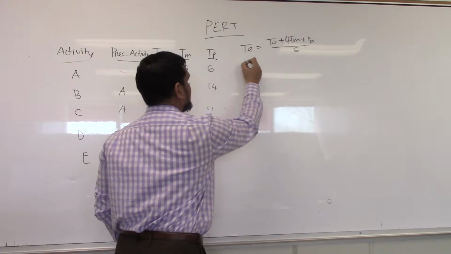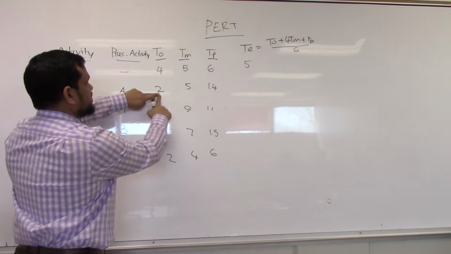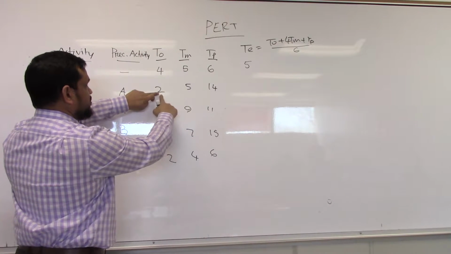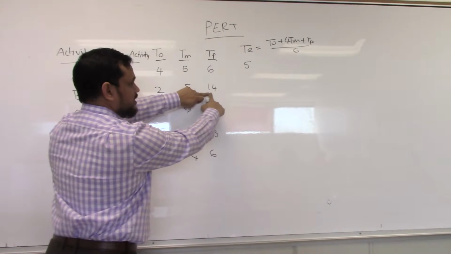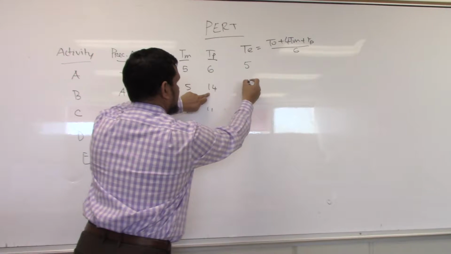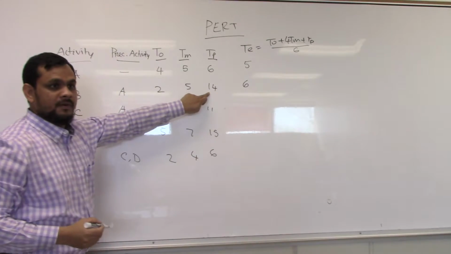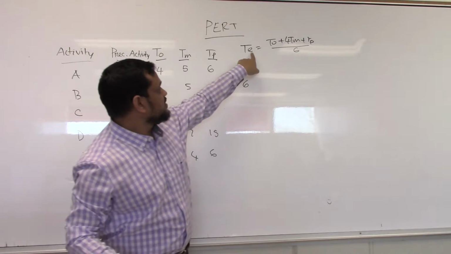So this is 5. Second case, this plus 4 times, that means 2 plus 20, 22 plus 14, 36, divided by 6, 6. You got it, how I'm getting it? Just I am using this equation.